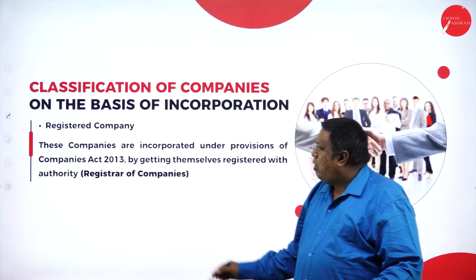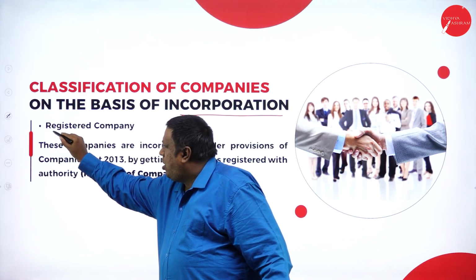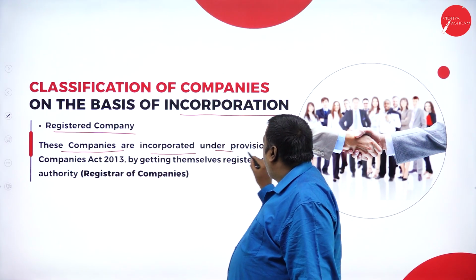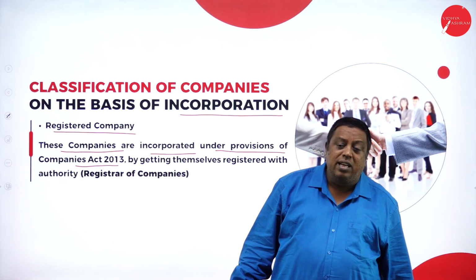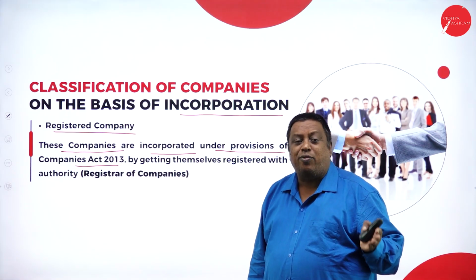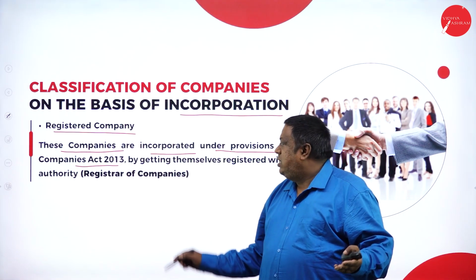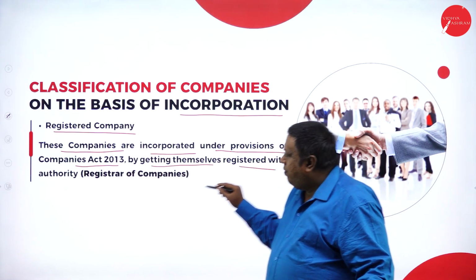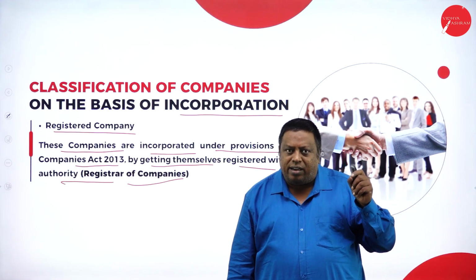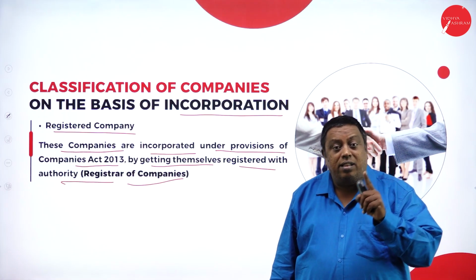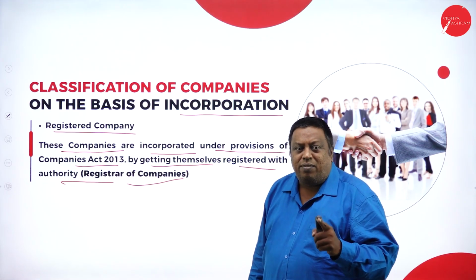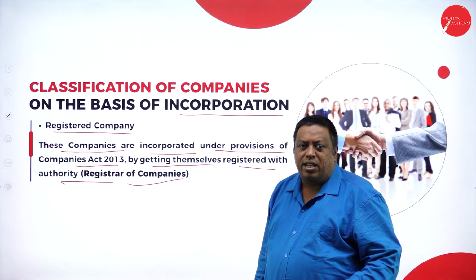The second one on the basis of incorporation is called the registered company. The name itself says that these companies are incorporated under the provisions of Companies Act of 2013. They're saying that all the companies which are registered as per the Companies Act of 2013 or previous to the 2013 Act, getting themselves registered with the authority, that is the Registrar of Companies. The companies which register themselves with the ROC by submitting all the required documents and proving themselves are going to be registered organizations in the market.